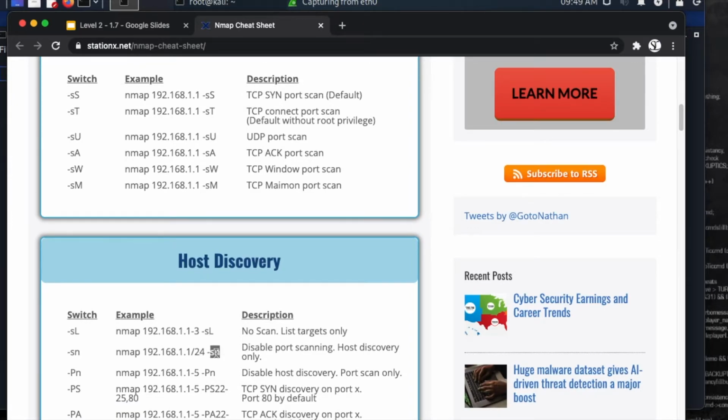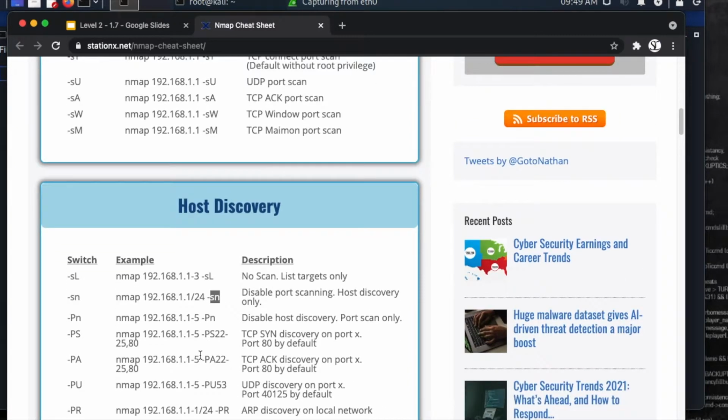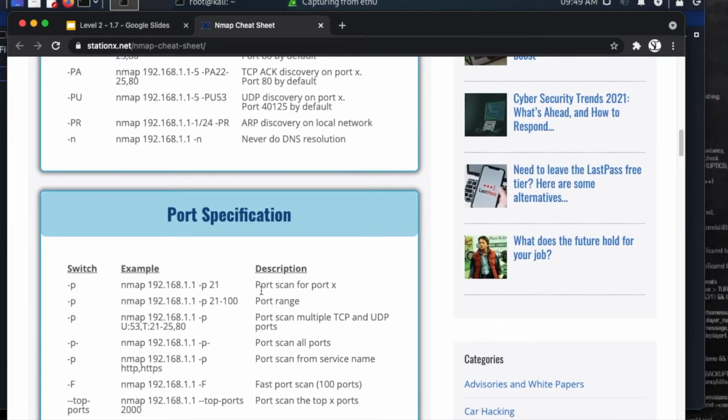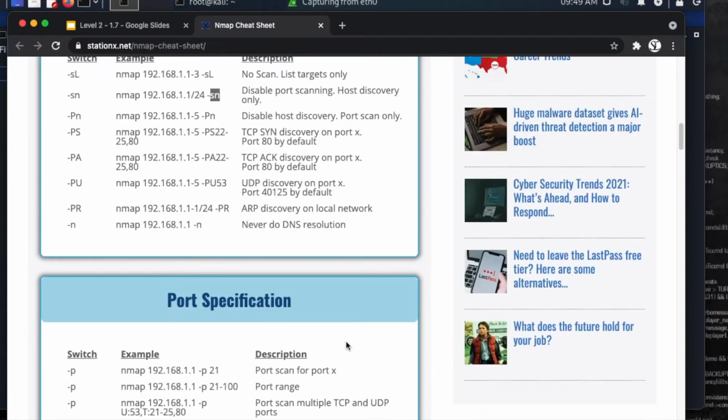And we're going to be using -sn today, actually. We're going to be using it in a couple of minutes' time. And this is a great way to reference these different commands here. And if you don't understand the description, you can do a little bit of further reading to see what port scan all ports means, or what UDP discovery on port X means.